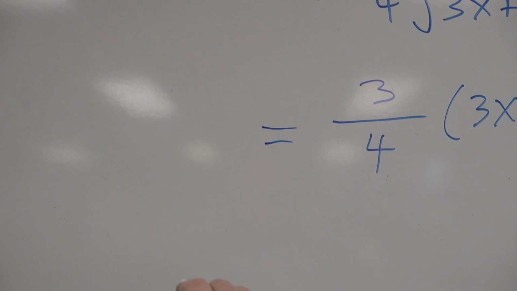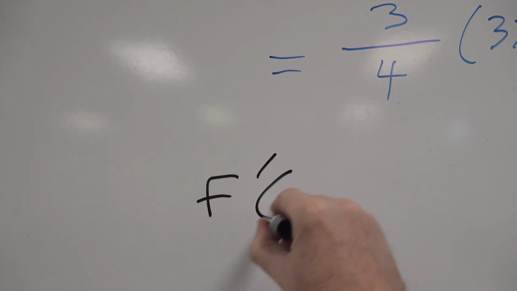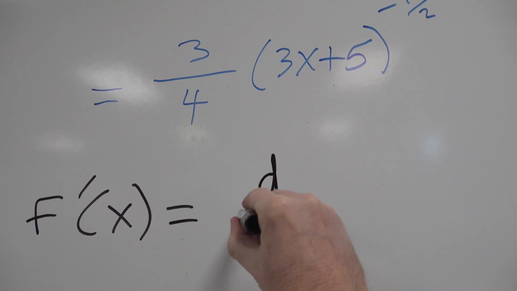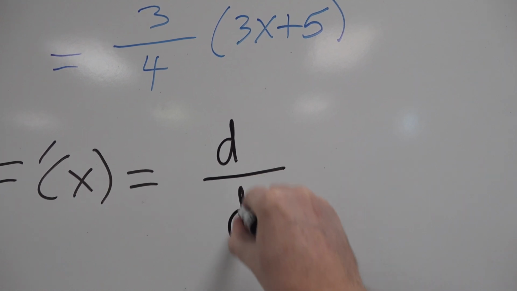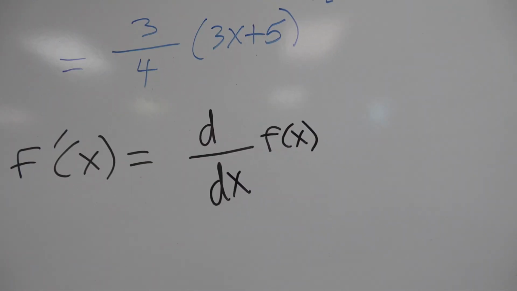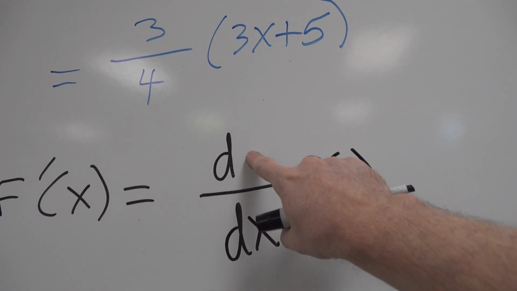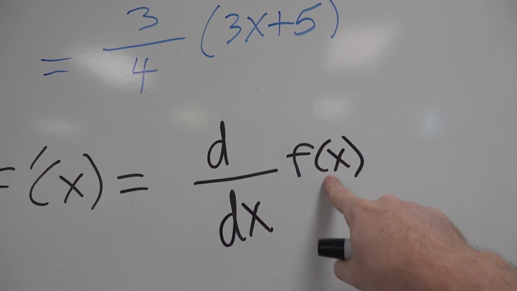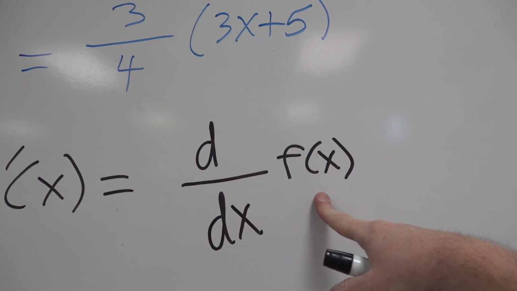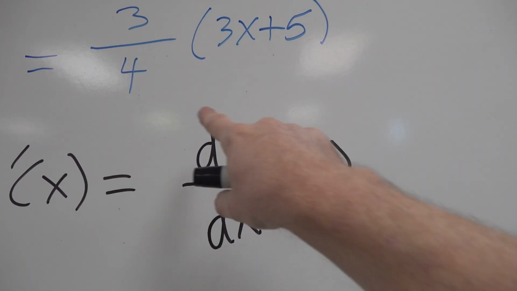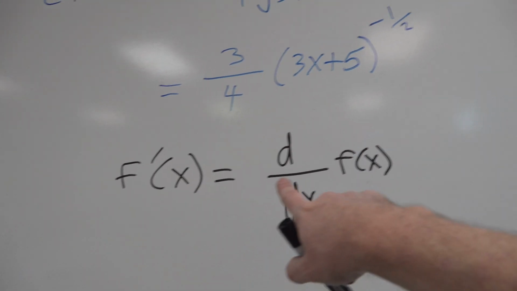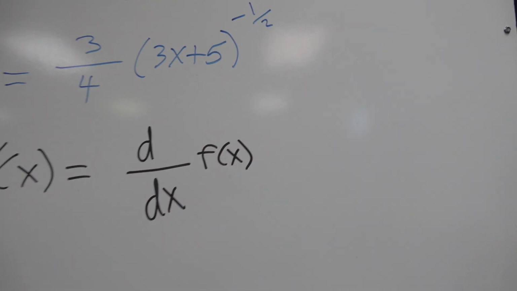Okay, so what's the derivative notation for f of x? F prime of x, or the super fancy version of that. Here's your fancy notation. D over dx with f of x on the side. Okay, that's the fanciest notation. What is that? That's actually just dy dx, but we replaced y with f of x. Because how many times did we talk about it in integrated class? F of x, y, it's the same thing. So really read that like dy dx kind of. All right, so normally just put this notation. Don't overcomplicate it unless in college they forced you to do this.